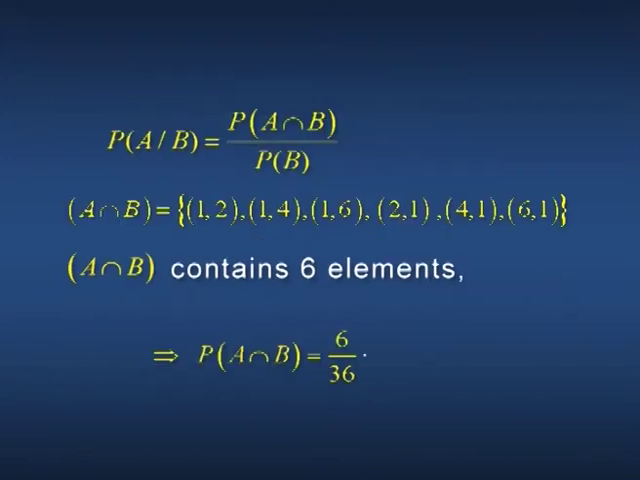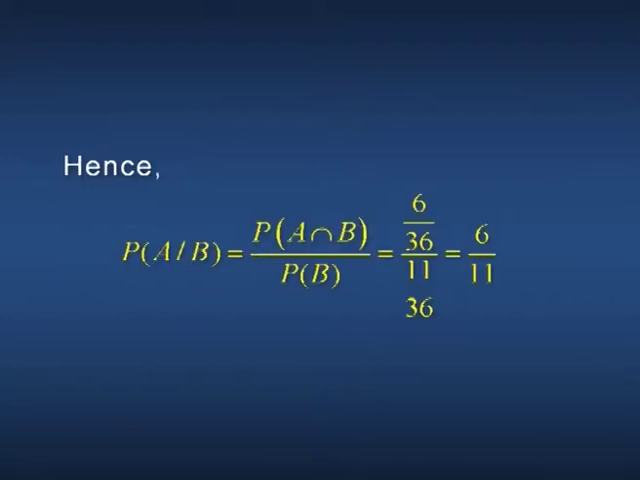P of A given B equals P of A intersection B divided by P of B by definition. A intersection B is the event containing the points (1,2), (1,4), (1,6), (2,1), (4,1) and (6,1). A intersection B contains 6 elements. Therefore, P of A intersection B equals 6 divided by 36. Hence, probability of A given B equals P of A intersection B divided by P of B, that is 6 by 36 divided by 11 by 36, which equals 6 by 11.